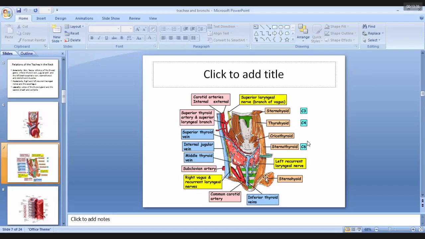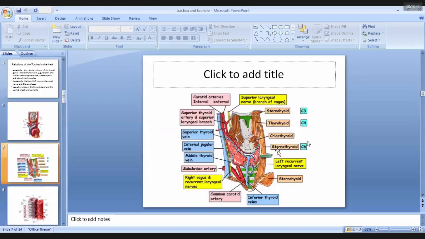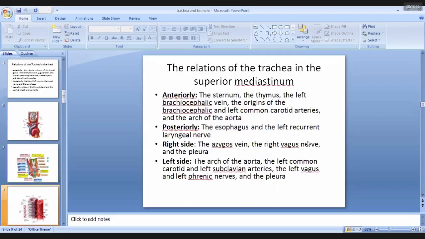In the posterior relation, the main structure is the esophagus along with the right and left recurrent laryngeal nerves. In the lateral relations, there are lobes of the thyroid gland, and the carotid sheath contains three structures: internal jugular vein, carotid artery, and vagus nerve.